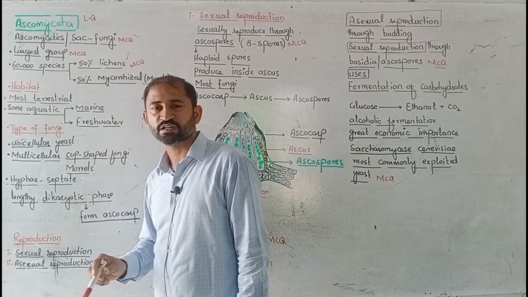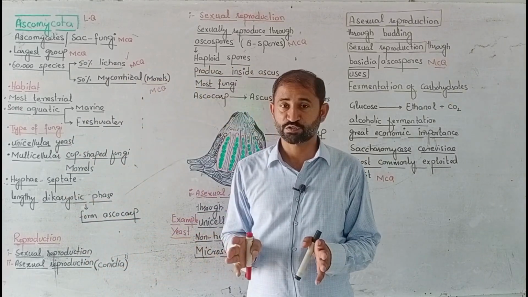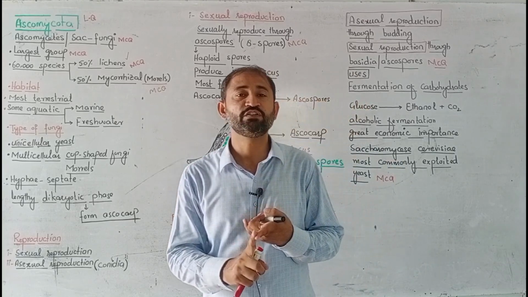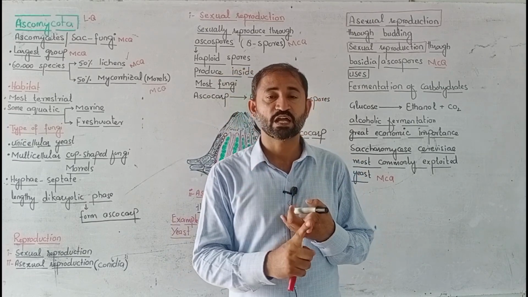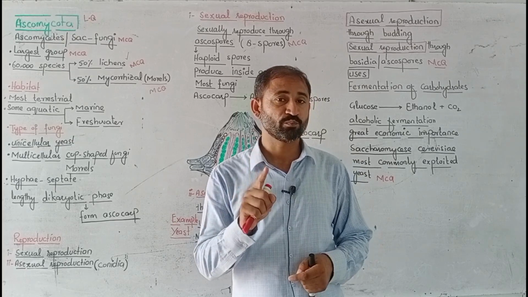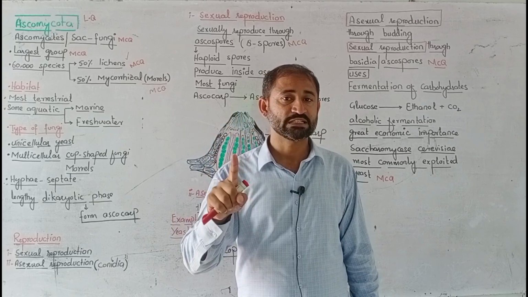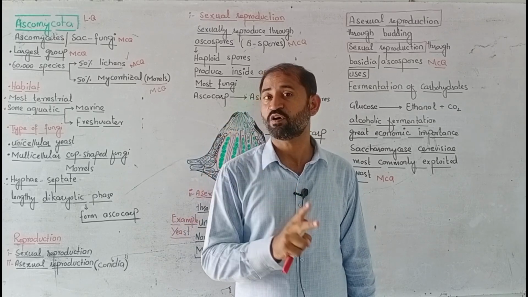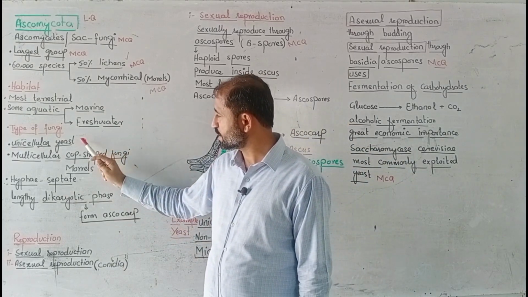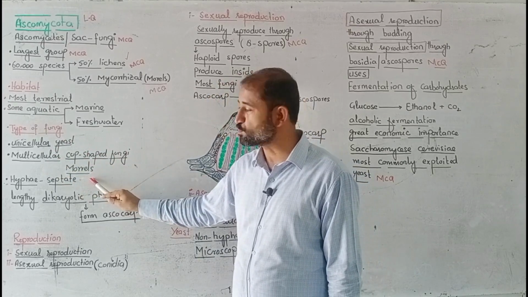Next one is type of fungi. What type of fungi is included in the Ascomycota? It is the first group in the kingdom fungi that consists of unicellular yeast to multicellular large cup-shaped fungi. So this group consists of both these two types of organisms: unicellular organisms like yeast, and large cup-shaped organisms like morels. So it consists of two types of fungi: unicellular yeast and multicellular cup-shaped fungi, that is morels.